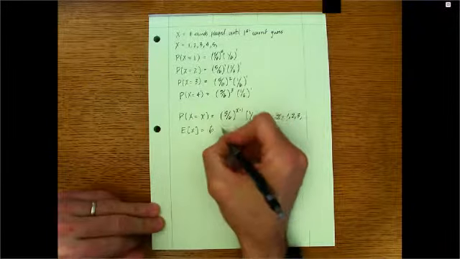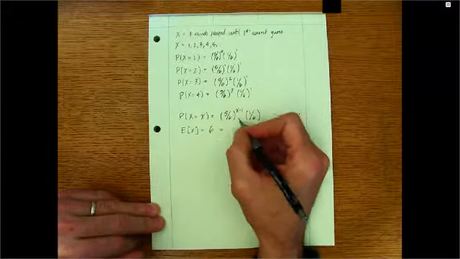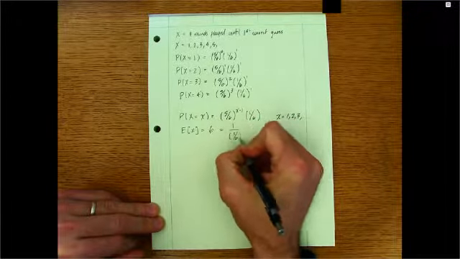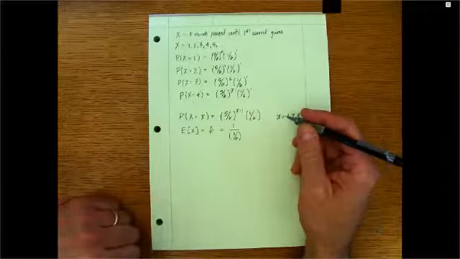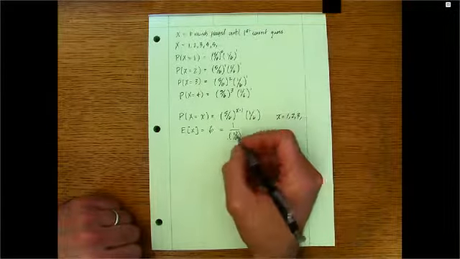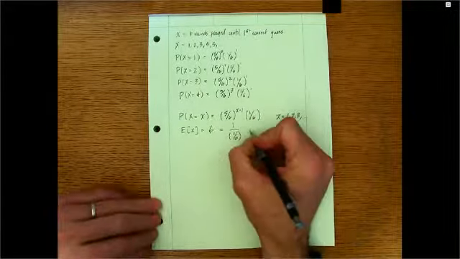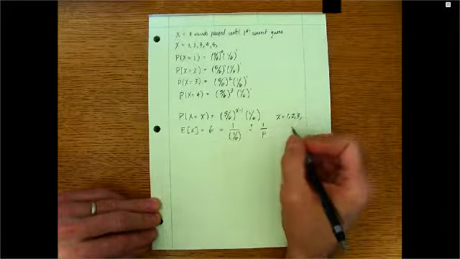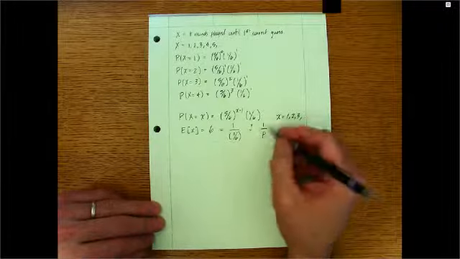Because if you think about this, this is the same as 1 over the probability of actually winning on any one particular round. So the question is, is this equal to 1 over P, the probability of correctly guessing in any one round?